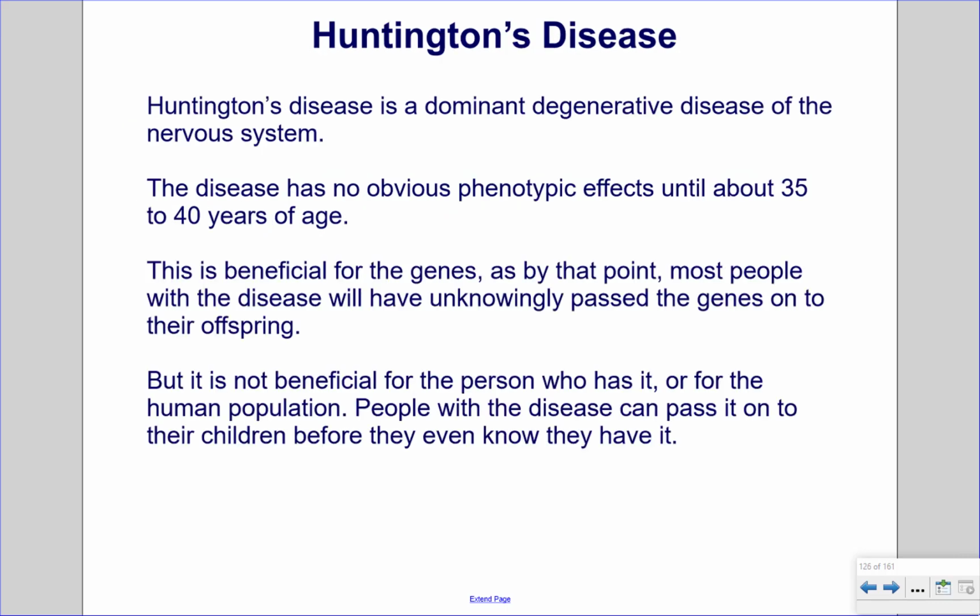Huntington's disease. Huntington's disease is a dominant degenerative disease of the nervous system. The disease has no obvious phenotypic effects until about 35 to 40 years of age. This is beneficial for the genes, as by that point, most people with the disease will have unknowingly passed the genes on to their offspring. But it is not beneficial for the person who has it, or for the human population. People with the disease can pass it on to their children before they even know they have it.